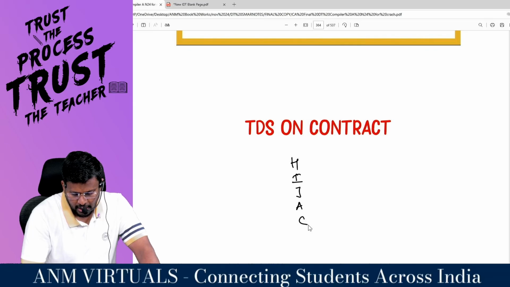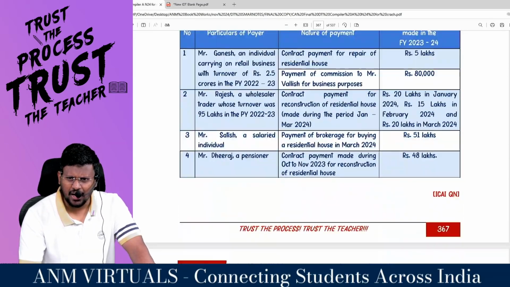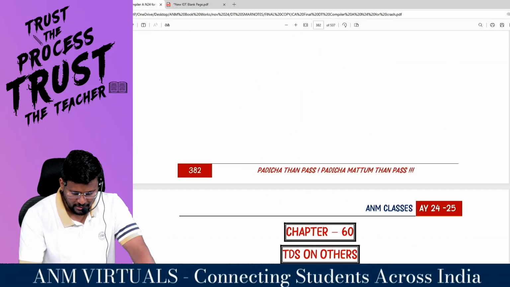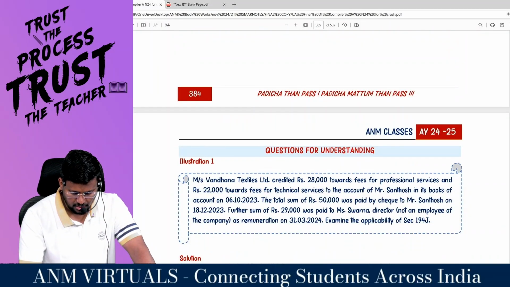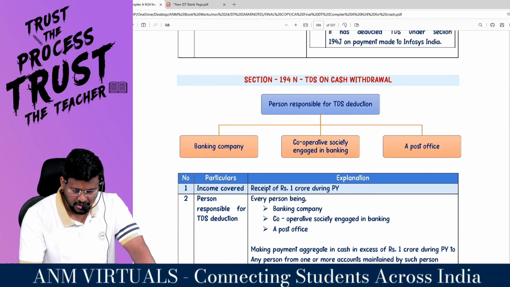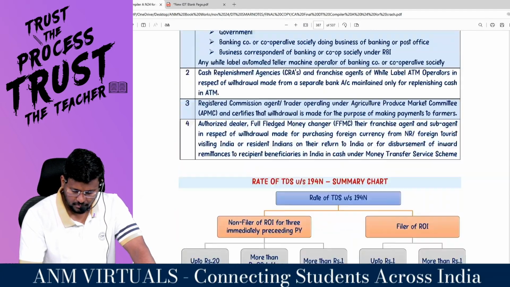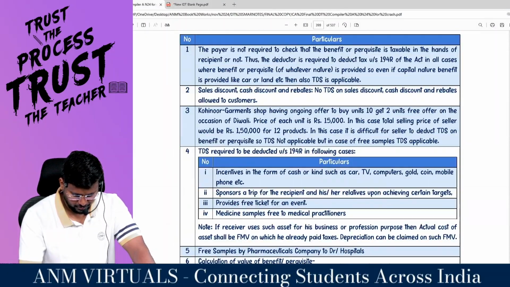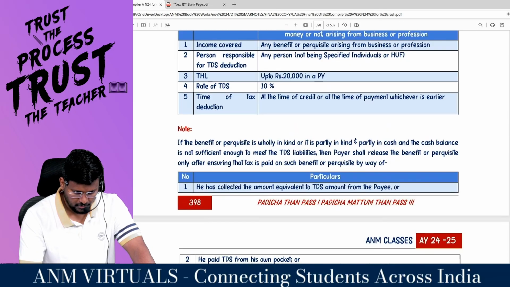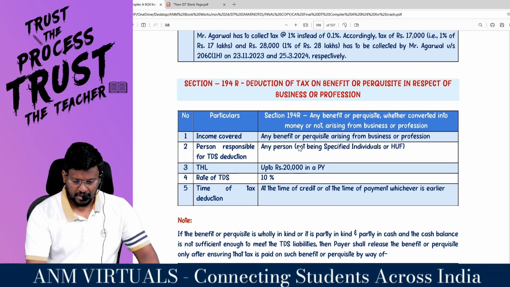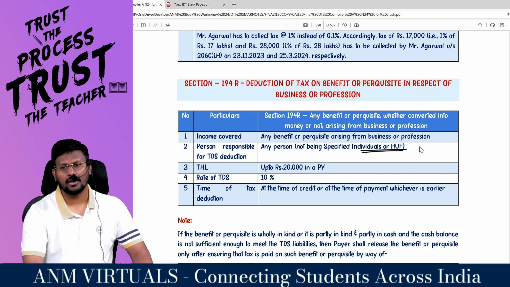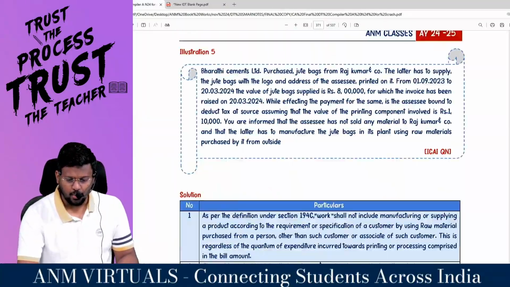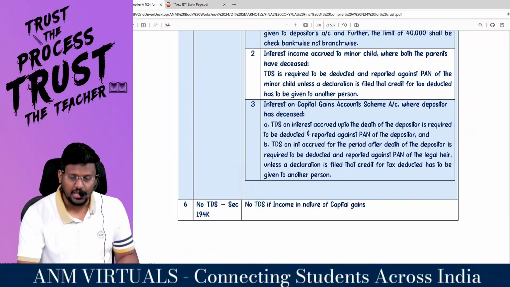The next one: H, I, J, A, C, and R. What is R? Perquisite. It will be there in the last one, I think. TDS on others, page number 398. You have to go below. So any person not being specified individual or HUF. That means Hijacker is the code: 194H, 194I, 194J, 194A, 194C, and 194R.